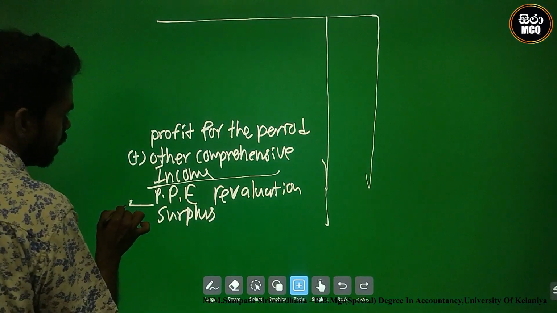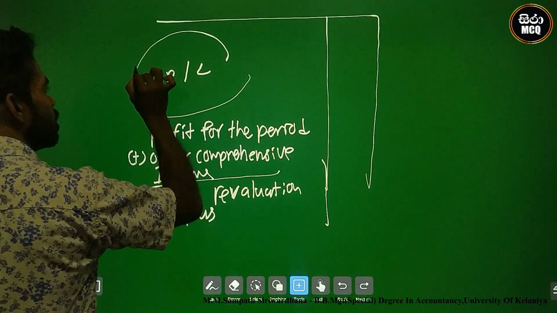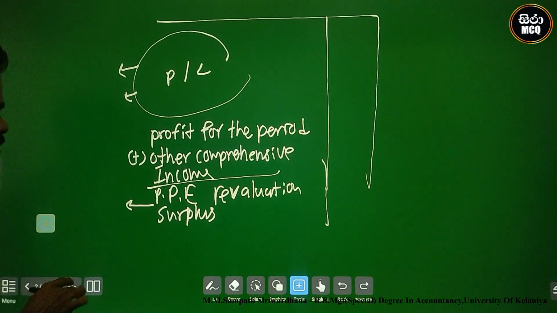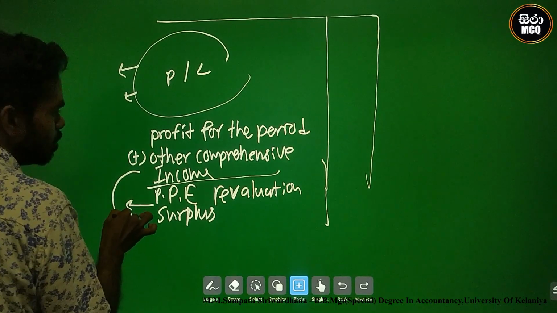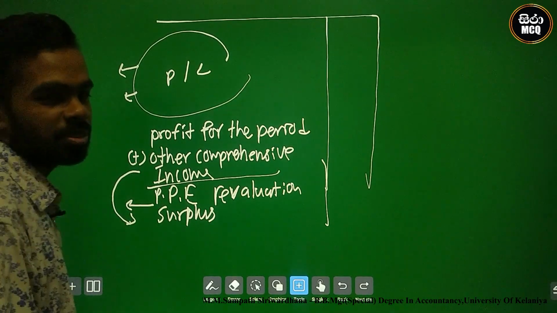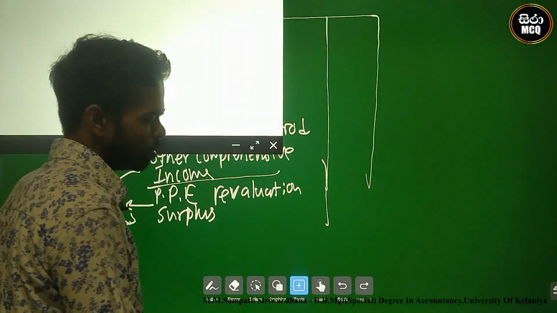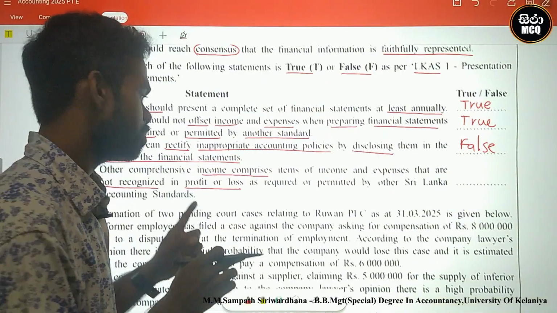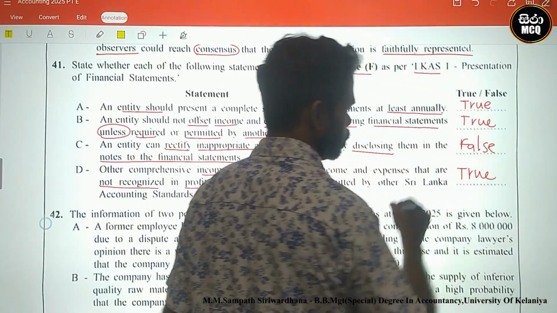Revaluation surpluses cannot be identified in profit or loss. This is the profit or loss area. We cannot identify other income, we cannot identify other expense. Therefore, revaluation surpluses are included in other comprehensive income. Other comprehensive income is this location. Therefore, this statement is correct. We cannot include this in profit or loss. This is the true statement.